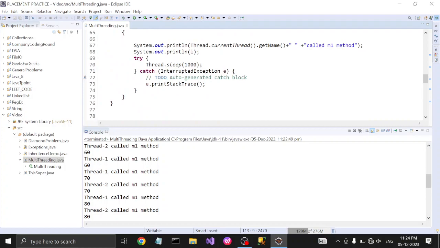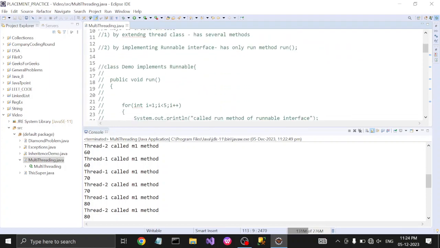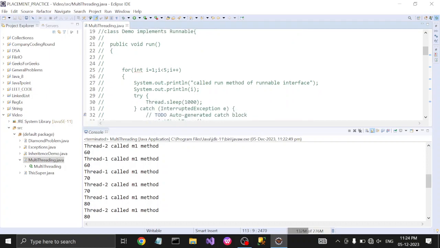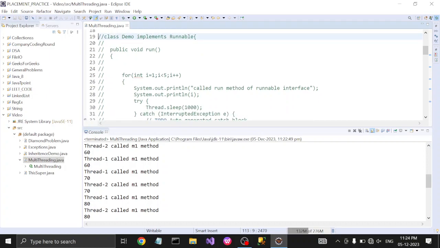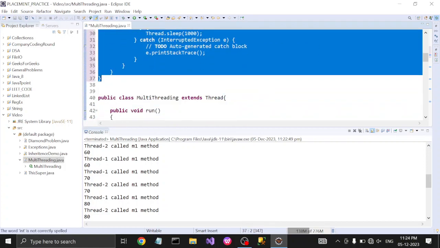Okay, so we can see how we can extend the Runnable interface, or rather how we can implement the Runnable interface. So we have the Runnable interface.